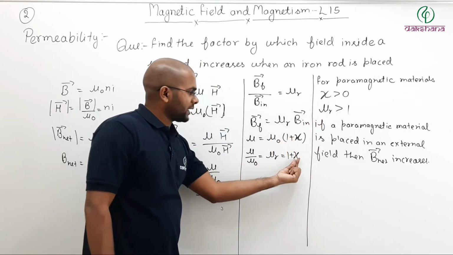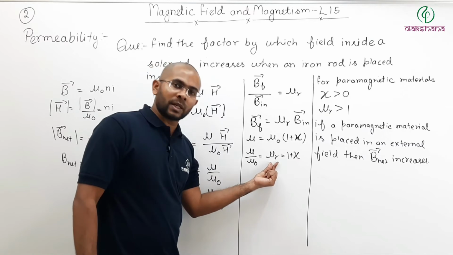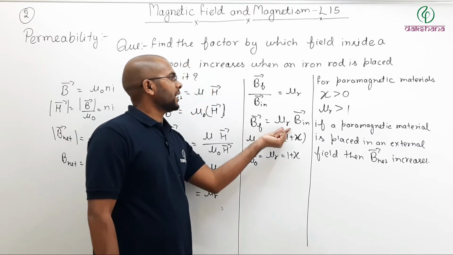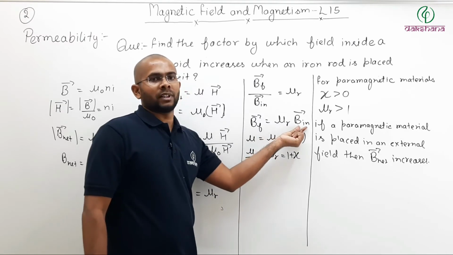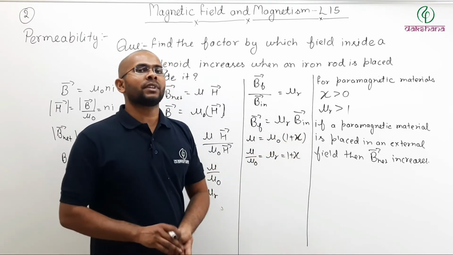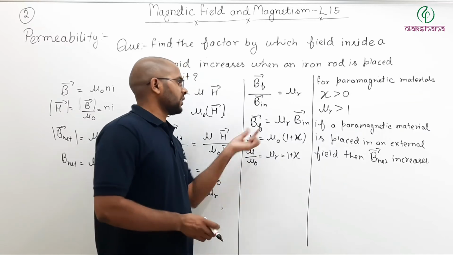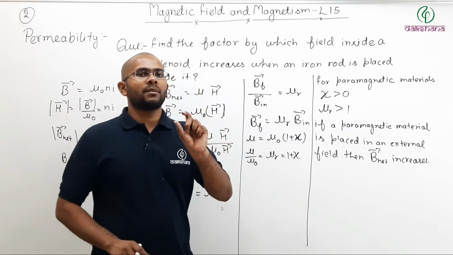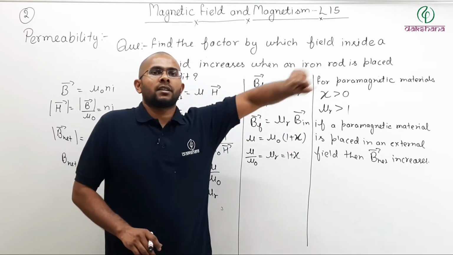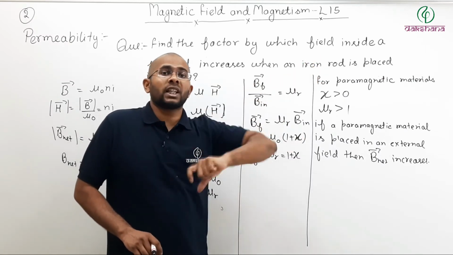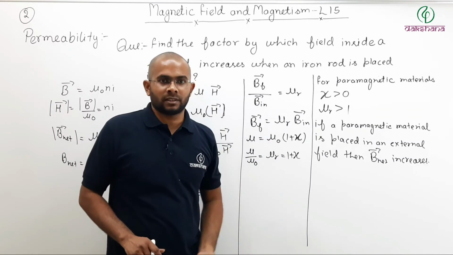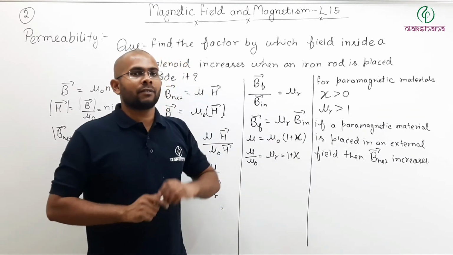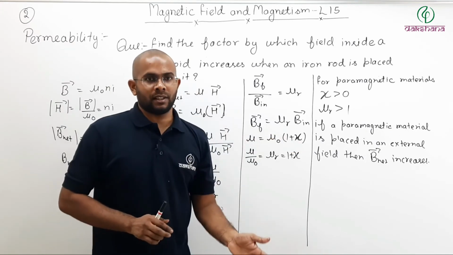If the susceptibility is greater than 0, then relative permeability is greater than 1, and final field is relative permeability times initial field. What is initial field? Field without that material. What is final field? Field with that material. So if you place a paramagnetic material inside the solenoid, then total field inside the solenoid will increase. Now remember, I am telling you again and again that total field will increase.